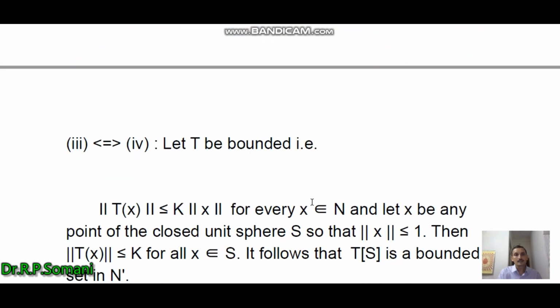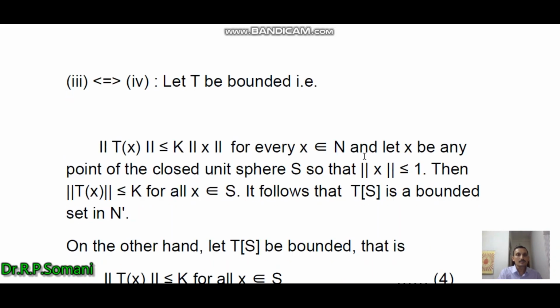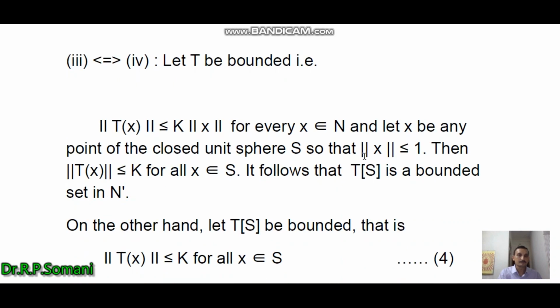Sorry, third, and now we consider the equivalence of the conditions third and fourth.